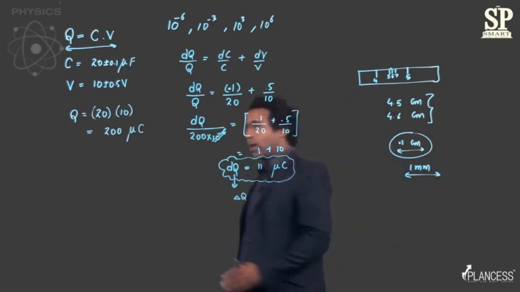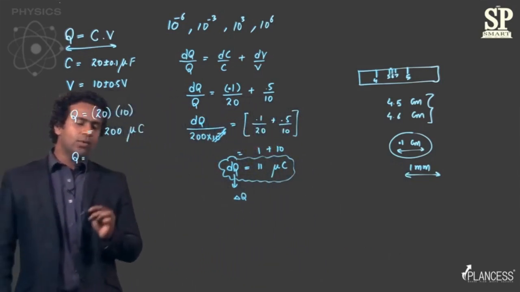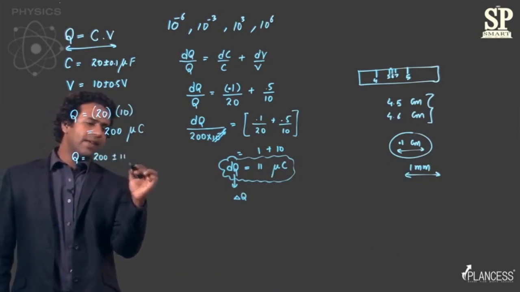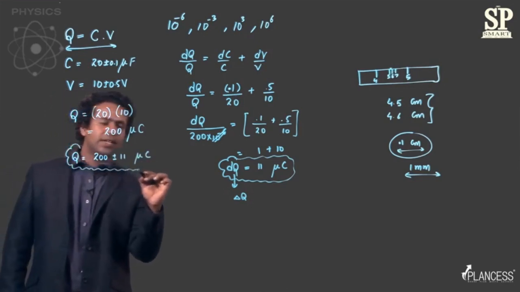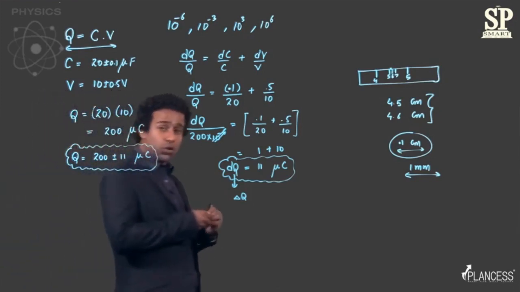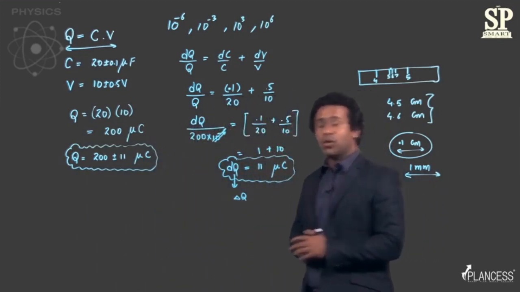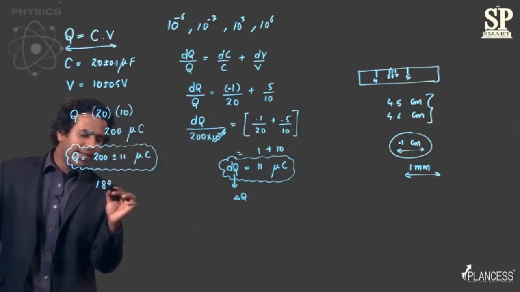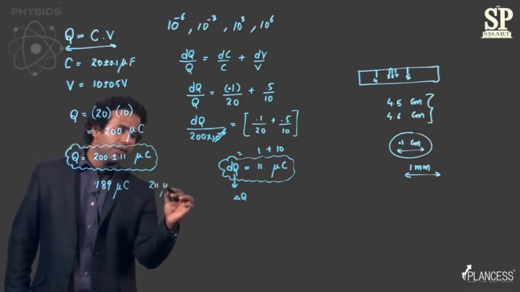So once I get this, what I can say is that the charge on capacitor Q is equal to 200 plus minus 11 microcoulomb. This is the complete expression for the charge on the capacitor, because this tells you that the charge is 200, but there's an error of 11 microcoulomb, which means that this charge could be from 189 microcoulomb up to 211 microcoulomb.